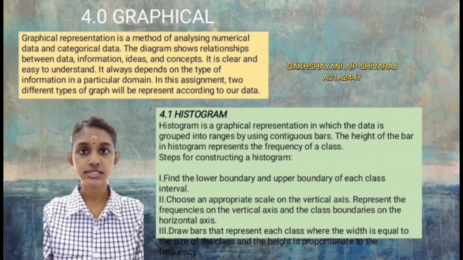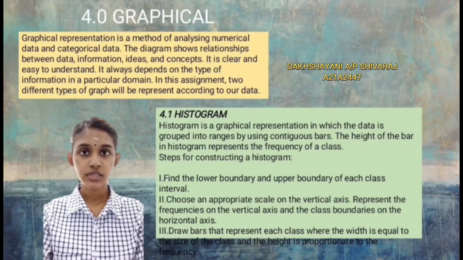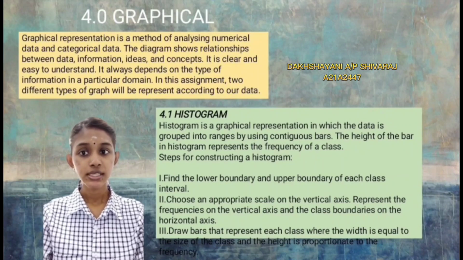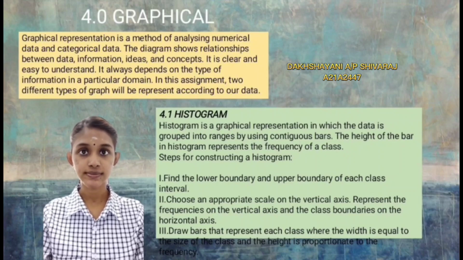Now I'm going to present the graphical representation. Graphical representation is a method of analyzing numerical data and categorical data. In this assignment, 2 different types of data will be represented according to our data. We use histogram in this assignment to analyze our data. Histogram is a graphical representation in which the data is grouped by ranges using contiguous bars. The height of the bar in a histogram represents the frequency of a class.